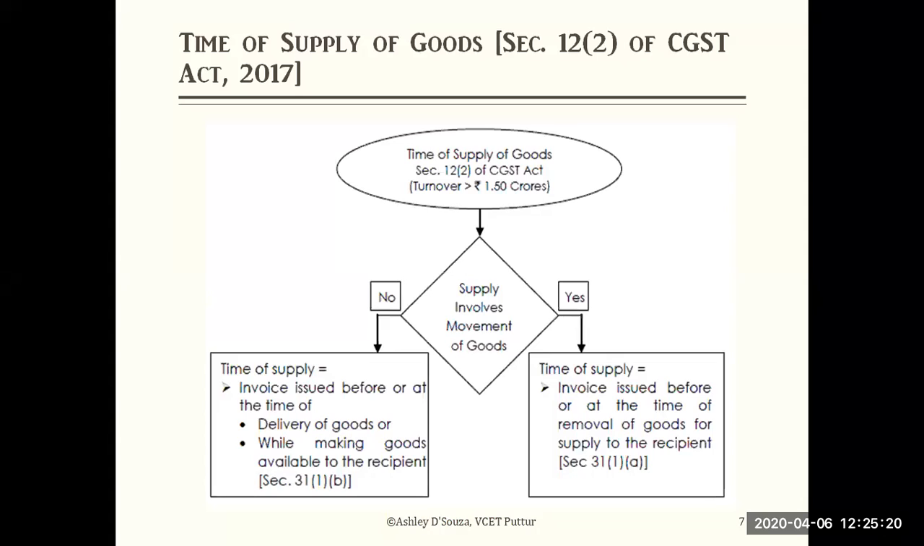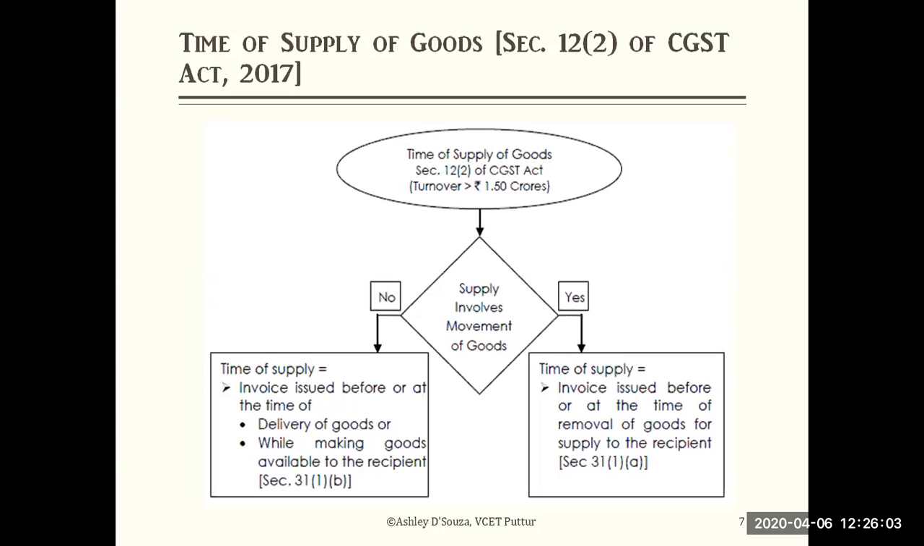Look at that: does the supply involve movement of goods? Whether the supplier supplied the goods, yes, it is a movement of goods. If it is no, then what is the time of supply? Time of supply is the invoice issued before or at the time of delivery of goods, or while making goods available to the recipient, whichever is early. So that is considered. What is the time of supply? It is the invoice issued before, or at the time of delivery of the goods, or while making the goods available to the recipient. Whichever is early out of this, we have to consider.